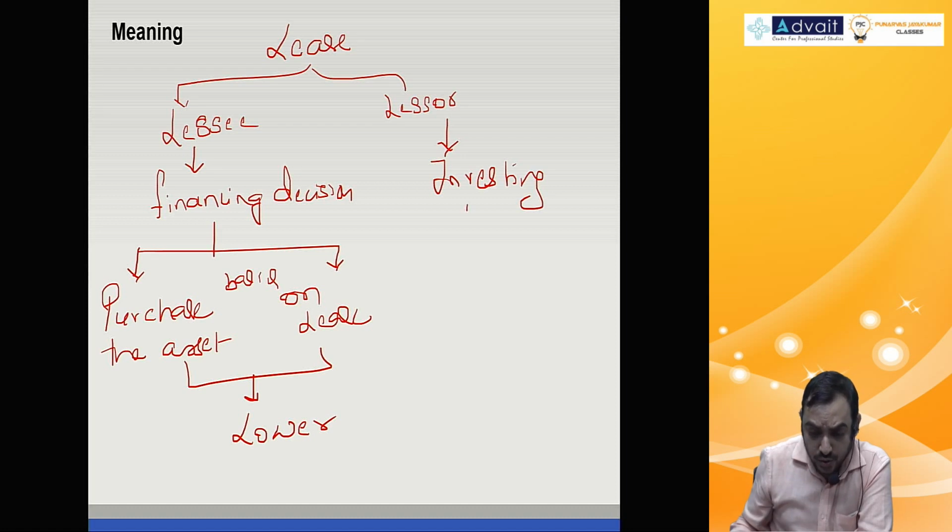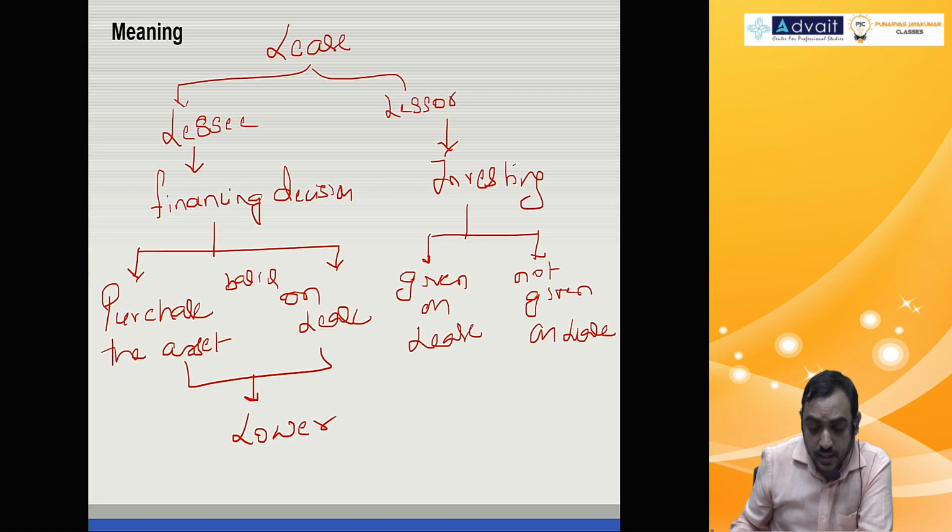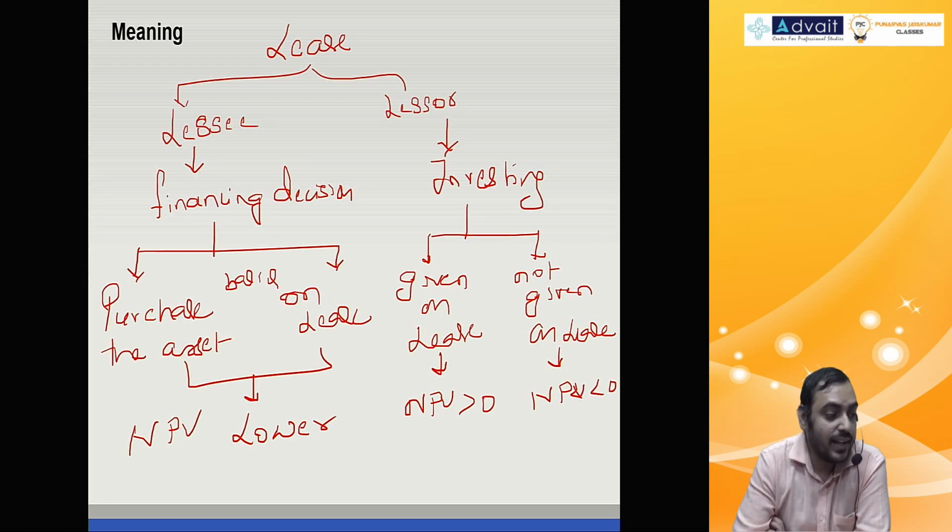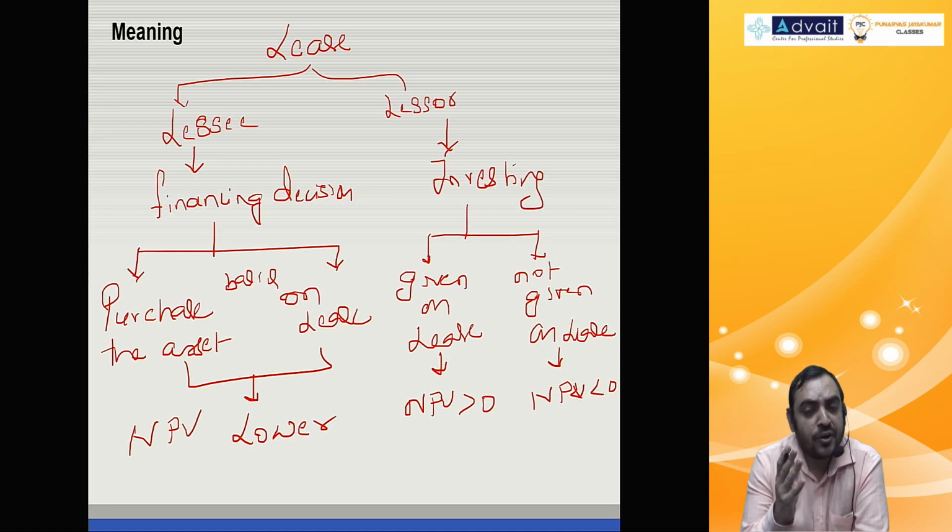That is, should it be given on lease or not given on lease? Given on lease means NPV should be more than 0. Not given on lease, NPV should be less than 0. That's all the very basics. So compute from lessee point of view, how do you evaluate? From lessor point of view, how do you evaluate? That's all very simple.